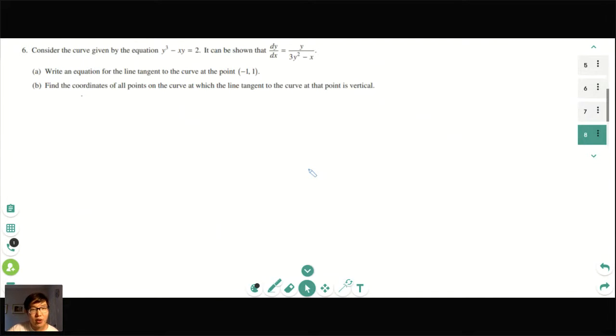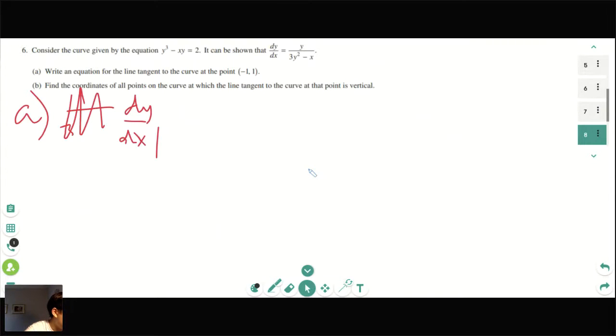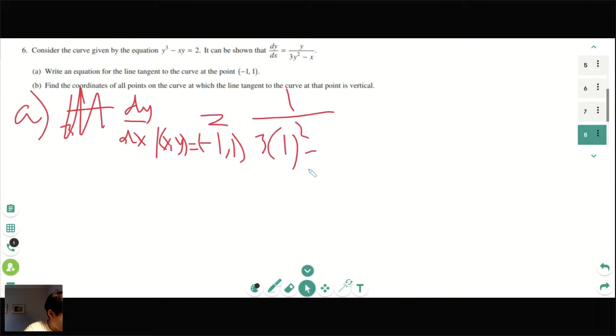So how do we find an equation of the tangent line? What would we do first for part A? Slope. Yep, exactly. And so what we would do with the slope is essentially we would plug in negative 1, 1 into there. So first you would do dy dx, with the little line thingy if that's what you've been taught, x comma y equals negative 1 comma 1. And so then that would equal 1 over 3 of 1 squared minus negative 1. And that ultimately gets you a slope of positive 1 over 4.